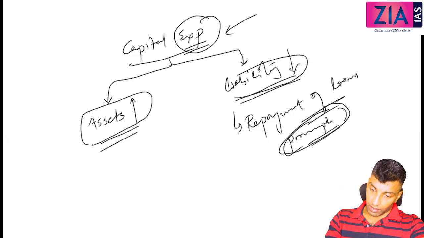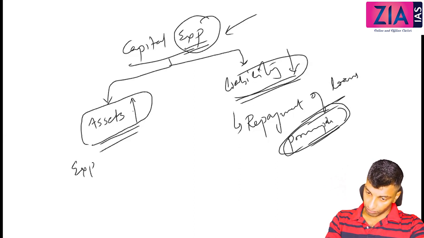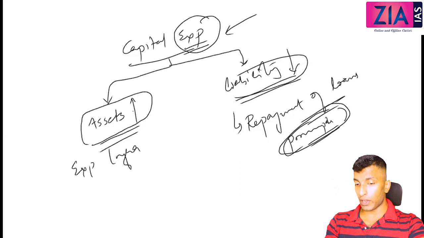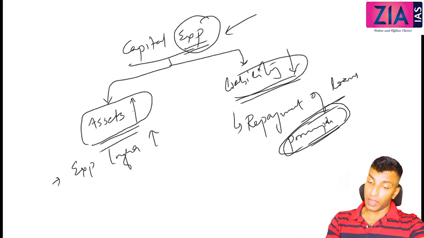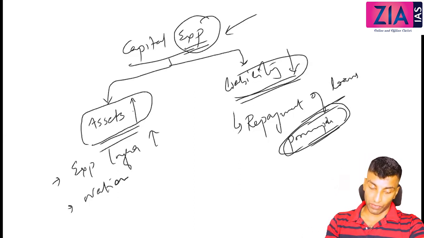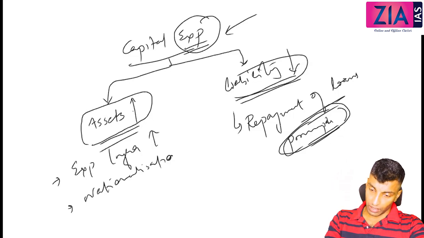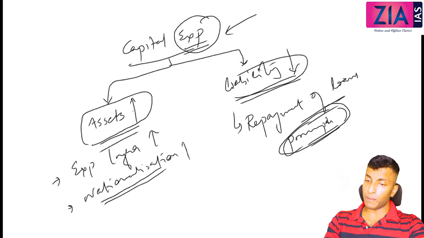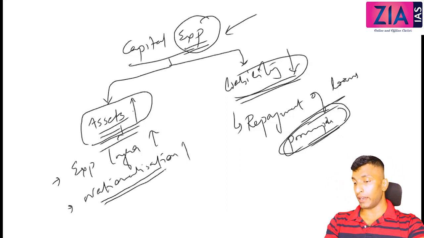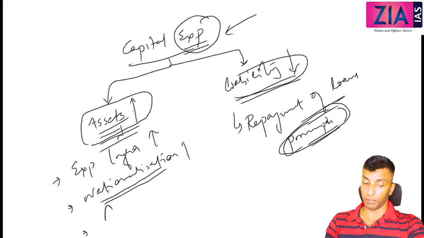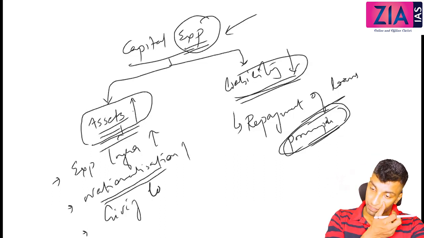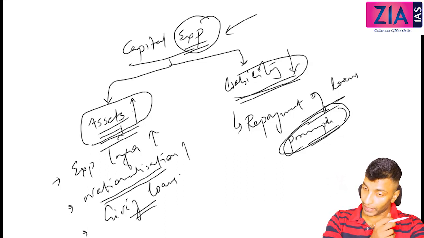Then loans, giving loans. If you are giving loans, that is an asset. Earlier I was talking about taking a loan, here giving a loan. Or purchase of any assets. So all these will increase the assets, so capital expenditure. It decreases the liability because you are repaying the loan. So this is what you mean by capital receipts and capital expenditure.